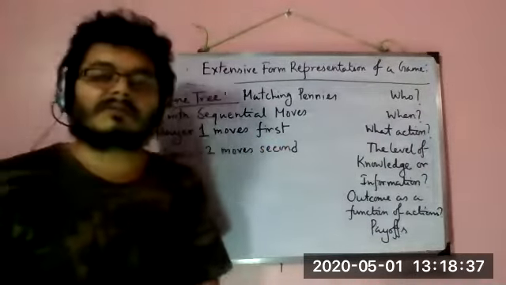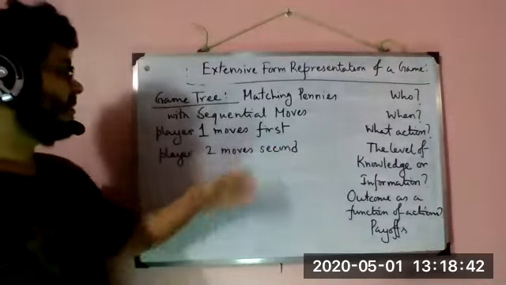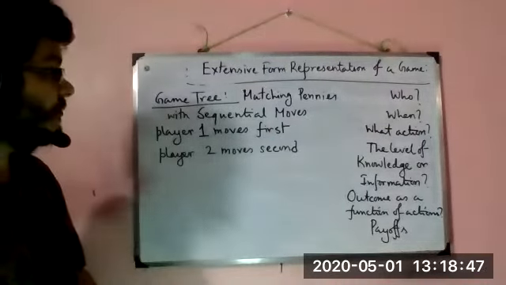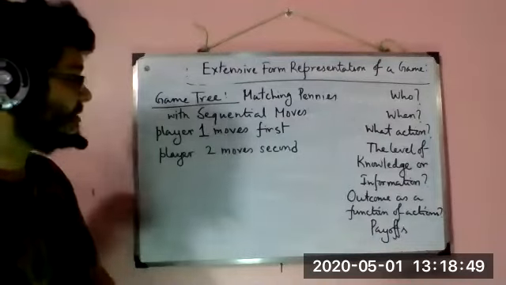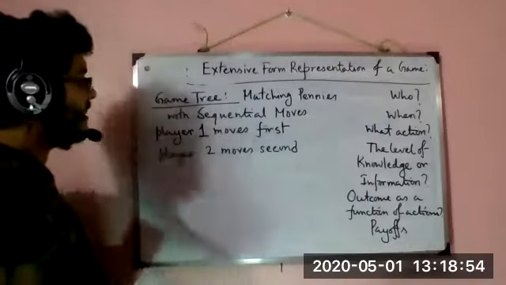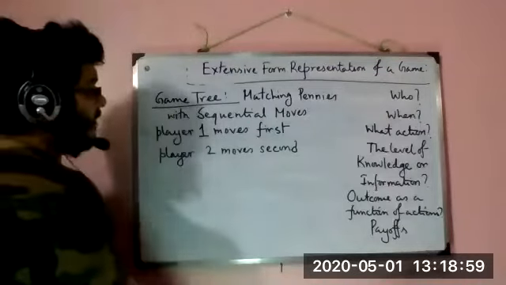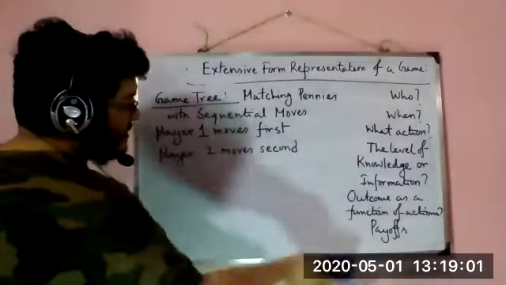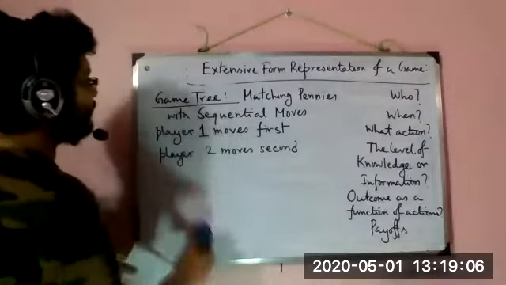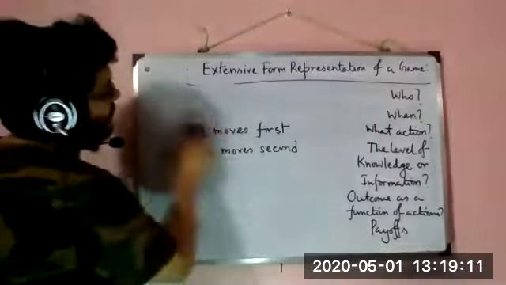The numbering of the player represents their order of entry in the game. So now let's look at the representation. Let's see whether we get the answers of all these questions, or we just end up with some of them. So, matching pennies with sequential move.